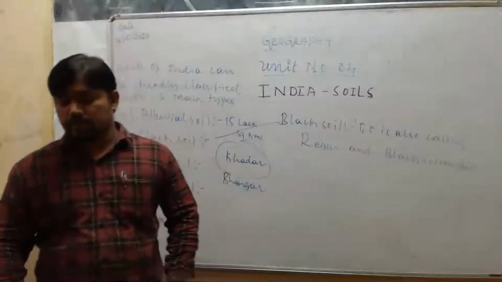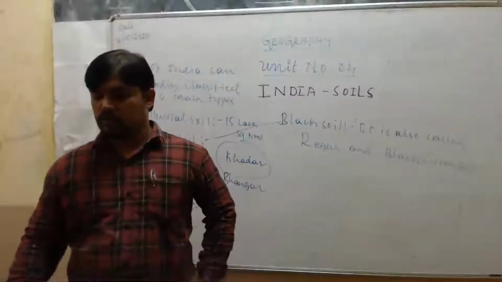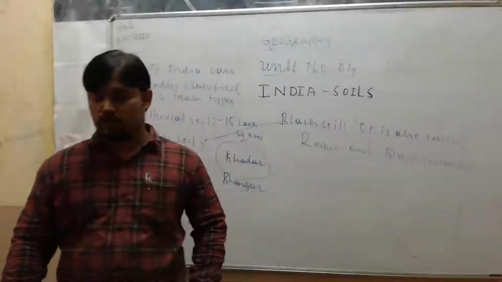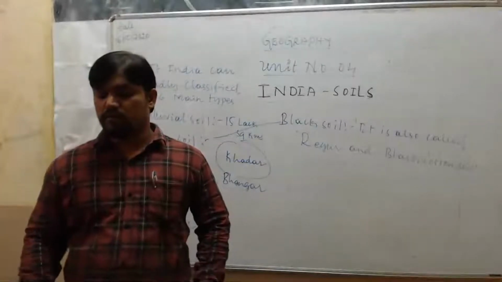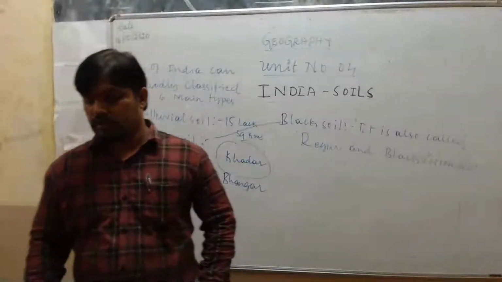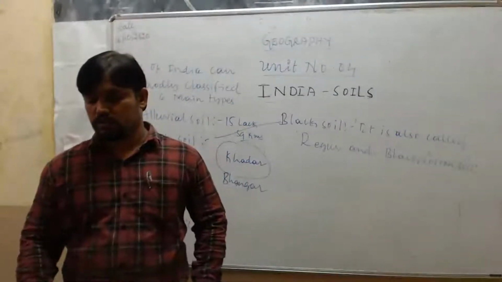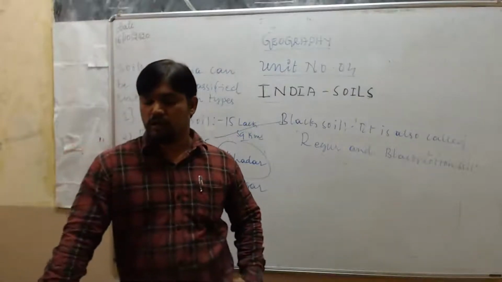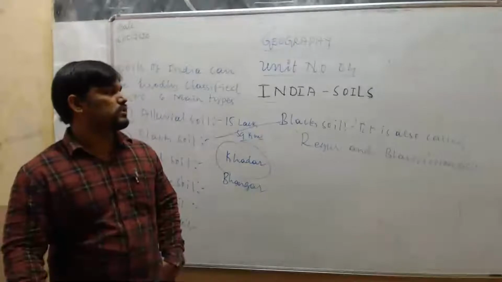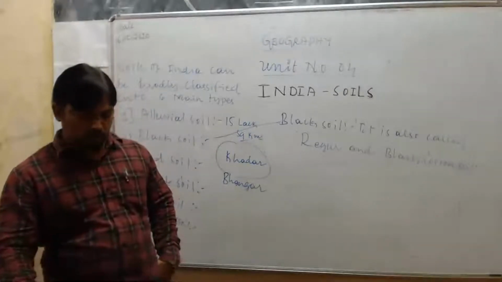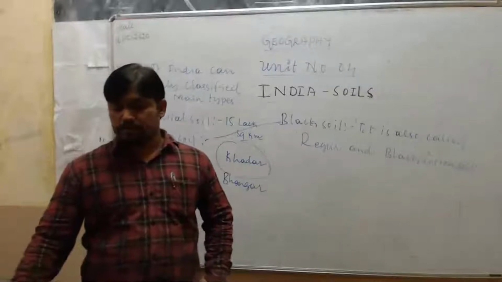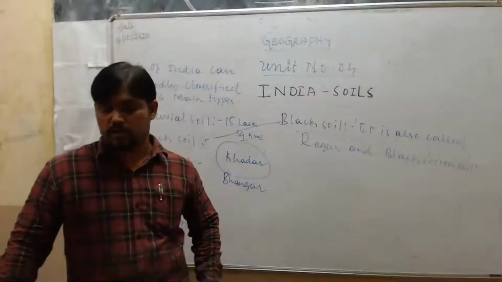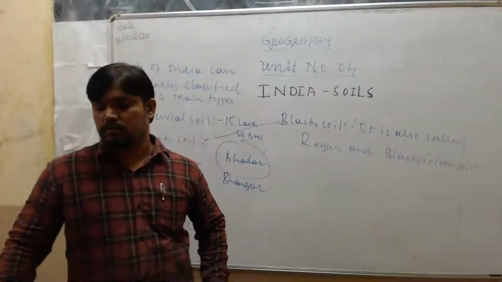Next, black soils are largely found in the Deccan basalt trap region, where we can see this black soil abundantly, including Maharashtra, Madhya Pradesh, parts of Telangana, northern part of Karnataka, and parts of Gujarat and Tamil Nadu.